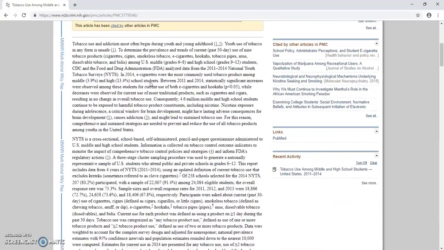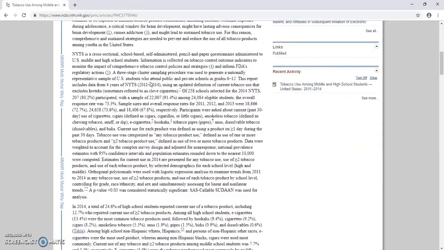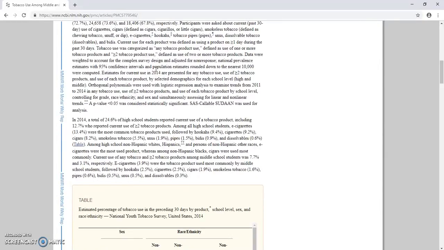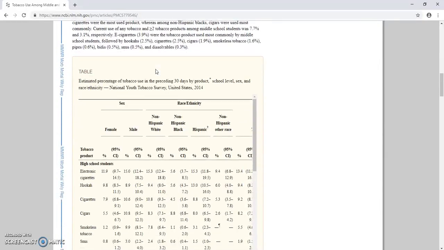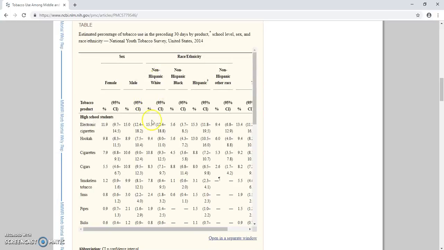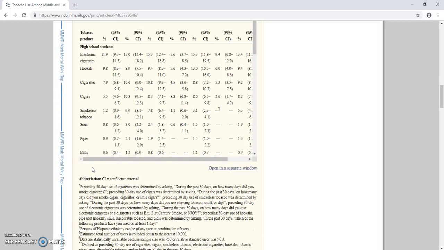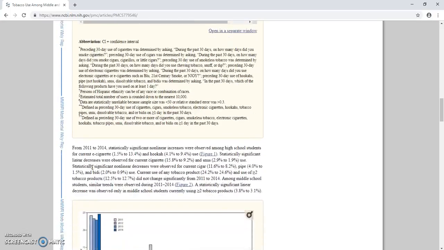I would go through the article, I'd read it just like the other one. See what information it has. It has a lot of statistics, which is very useful. I just need to check the validity of those statistics. They seem to have done their research, which is good. This is very useful. It's a table of the numbers on high school students who use electronic cigarettes, hookah, cigars, smokeless, things like that. So that's very good. That's helpful, especially if you're trying to do research on this stuff, which I am.